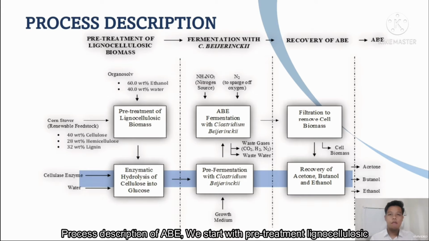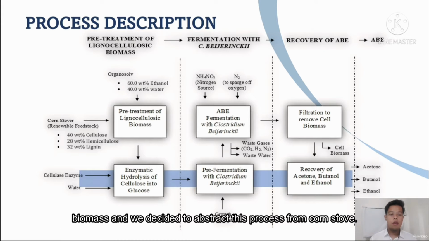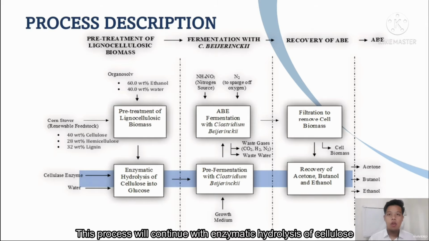Process description of ABE. We'll start with pre-treatment of lignocellulosic biomass. We decide to abstract this process from corn stover. This process will continue with enzymatic hydrolysis of cellulose into glucose and pre-fermentation with Clostridium basinski.